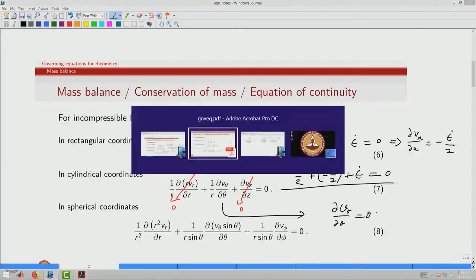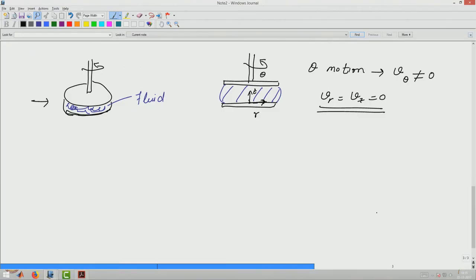So, v theta, which is the only non-zero velocity, is not a function of theta. So, therefore, we can state using mass balance that v theta will only be a function of r and z.